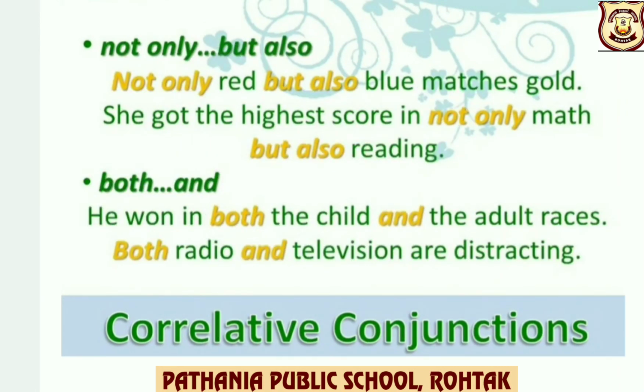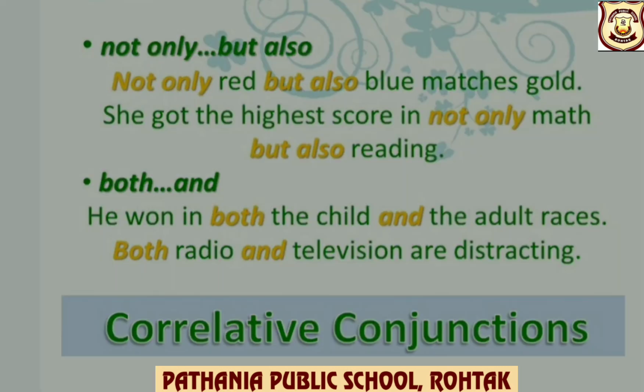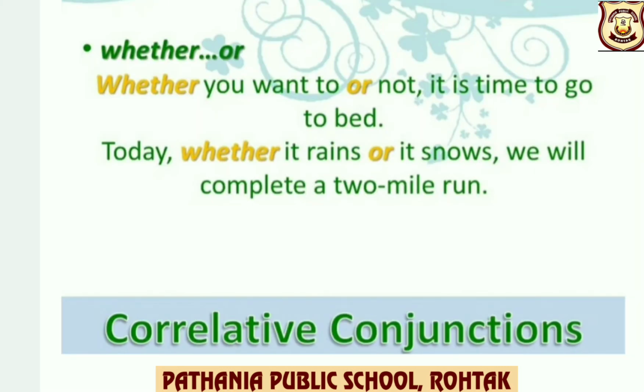Use of not only but also. For example, not only red but also blue matches gold. Next, both and. For example, he won in both the child and the adult races. Use of whether or.